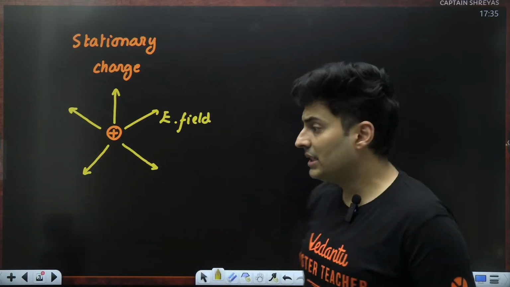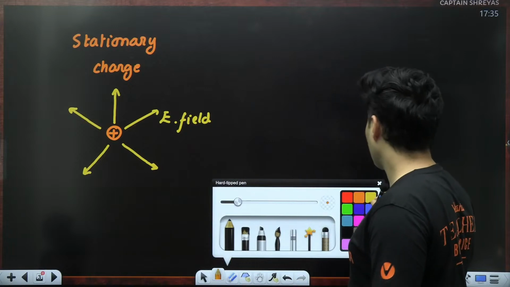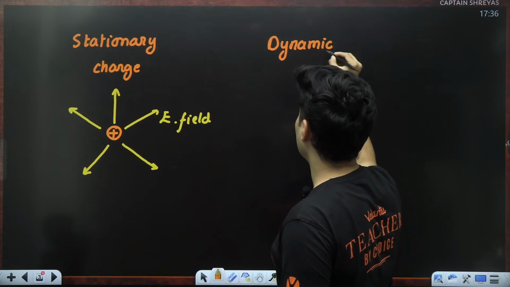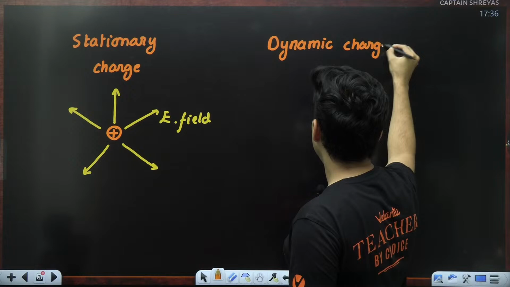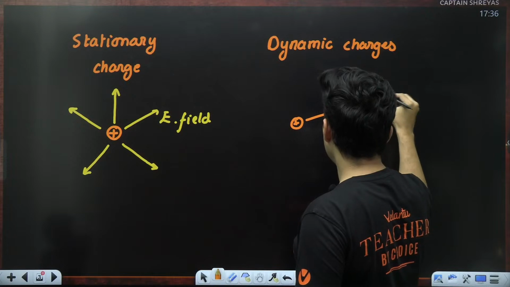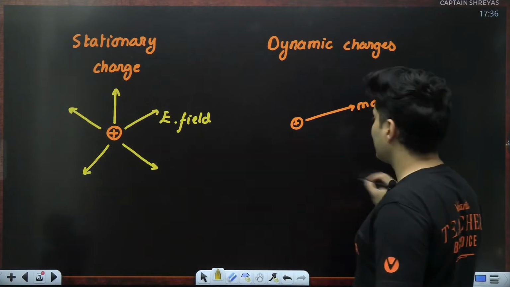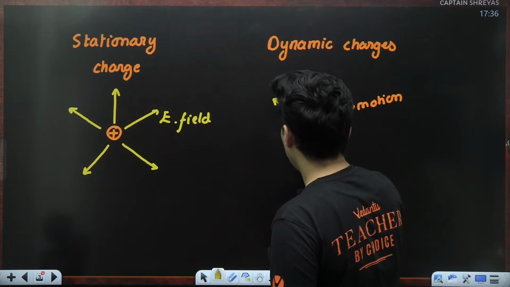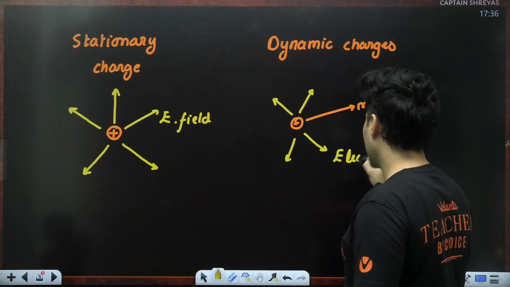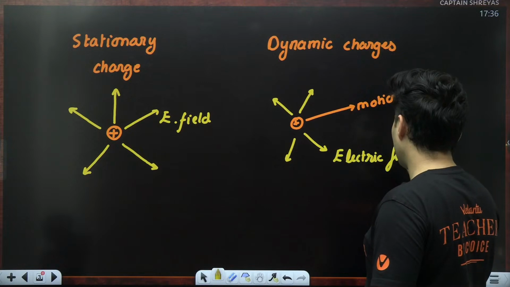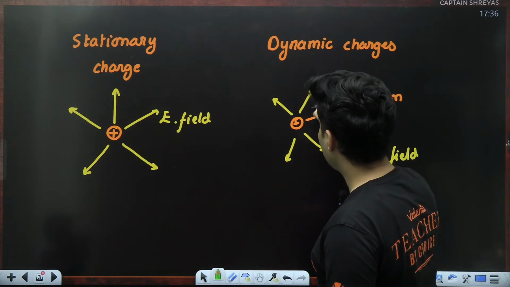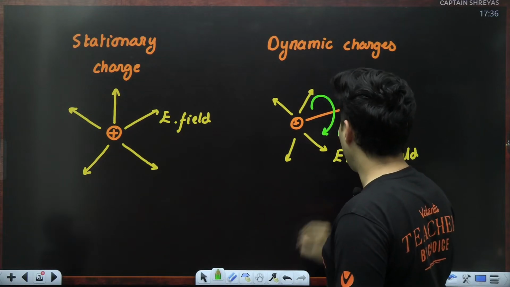But the moment these charges begin to move, the moment you have dynamic charges, charges in motion, the moment you have a charged particle which is in motion, it not only produces electric field around it, but apart from the electric field, it also starts creating a new kind of field around it, and that is nothing but your magnetic field.